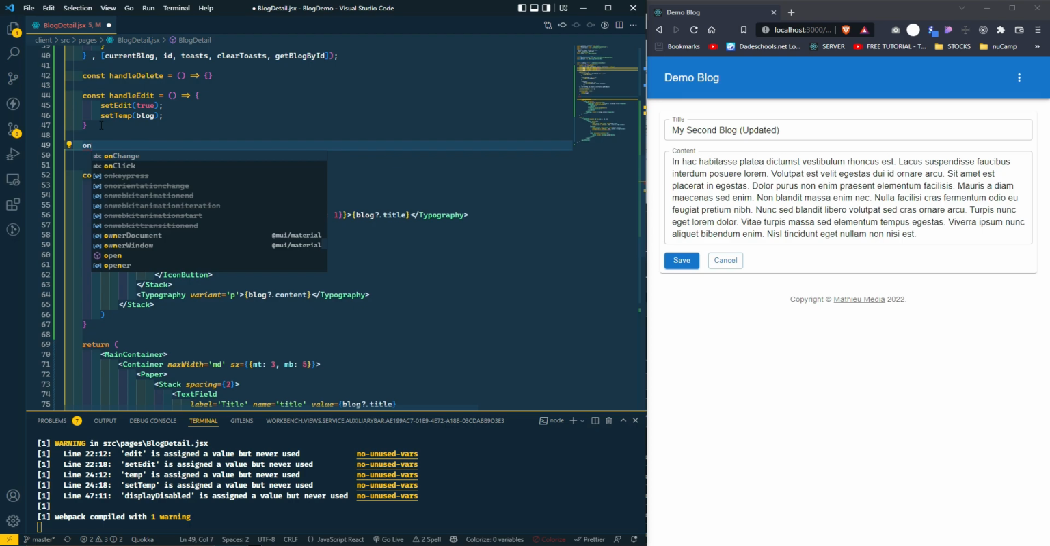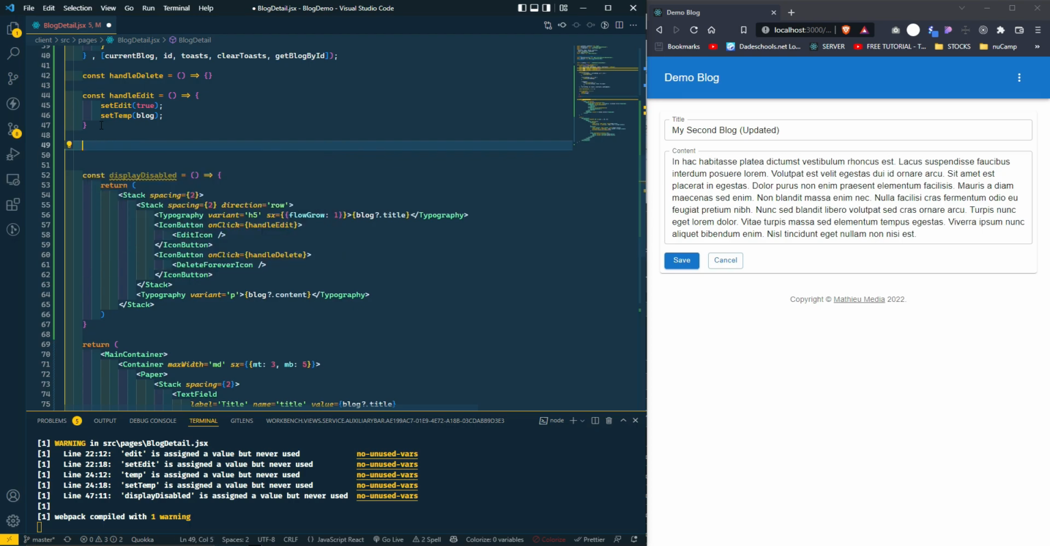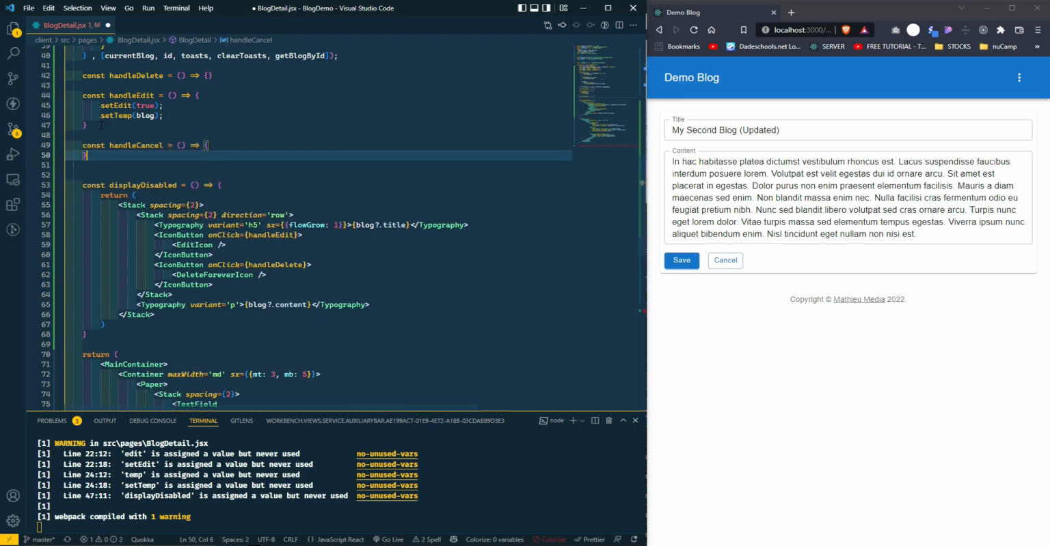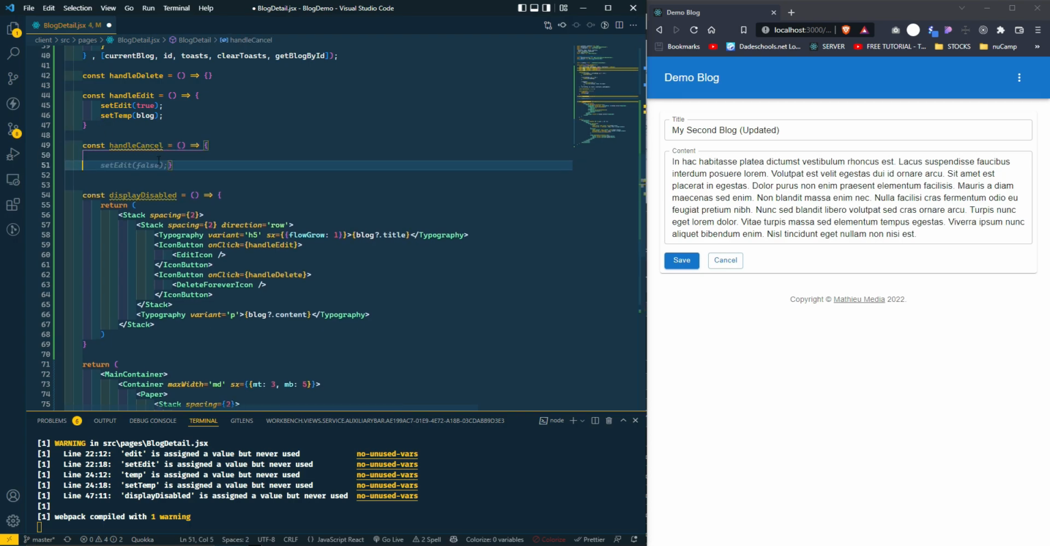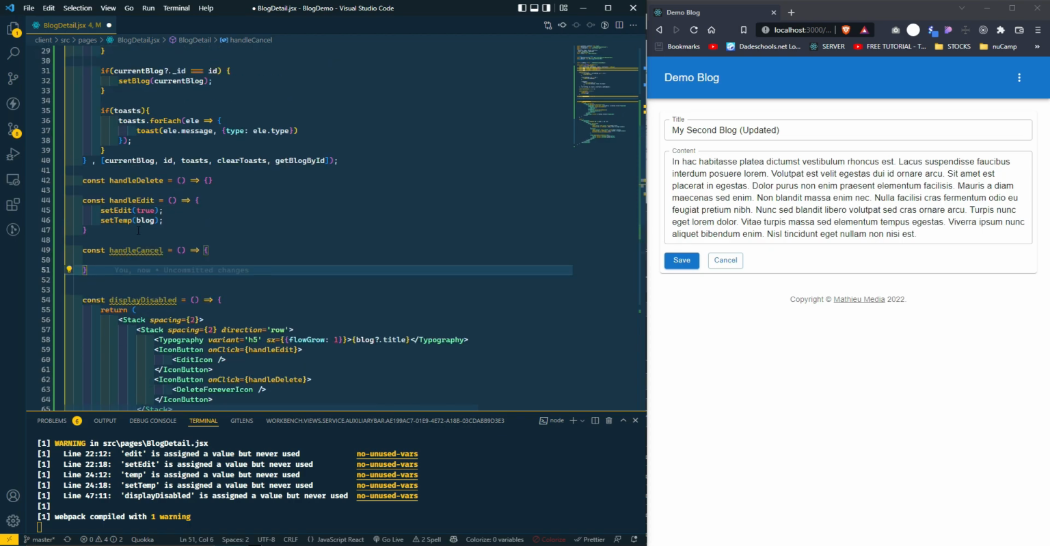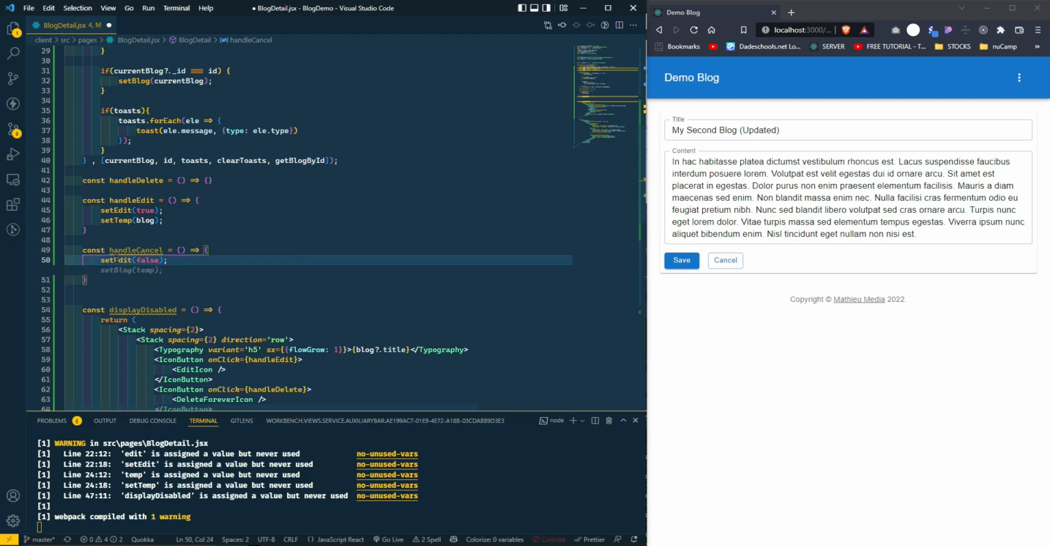We also need on cancel. Const handle cancel. So on cancel, what we're gonna do is the exact opposite of handle edit, okay? So we're gonna set edit to false, and we're gonna reset blog to temp. Okay, that's what we're gonna do. We're gonna reset the blog to temp.